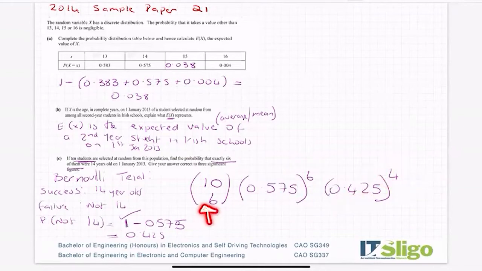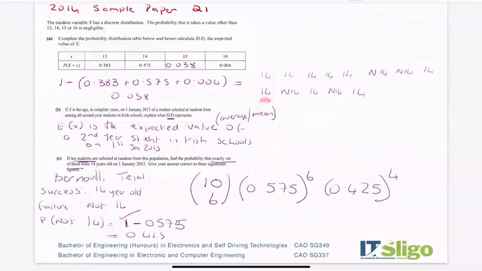And 10 choose 6 is the way I would pick my 14-year-old, 14-year-old, 14-year-old, not 14, not 14, 14, and of course I have 10 students. And of course, these 14-year-olds, the 6 that I'm going to have, can be scattered anyway through how I choose them. In other words, I could pick 5 of them first, then 2 that are not, then the 6th one 14, and then of course 2 more that are not.